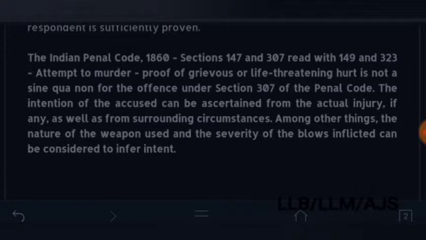So of course, we know that intention is an important element, but it is very difficult to ascertain because nobody knows what's going on in another person's mind. But it can be ascertained from the surrounding circumstances, from the injuries caused, and also weapons used, and severity of blows or multiplicity of wounds. These are certain things from which an intention can be ascertained.